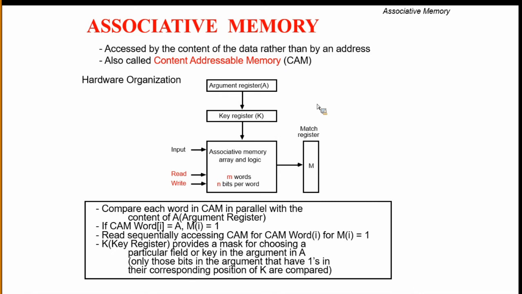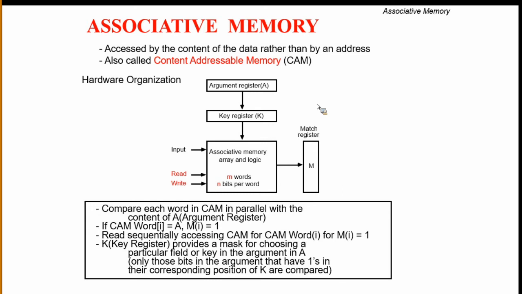What is a key register here? The key register is used for comparison purposes. We know that the computer does not understand alphabets, digits or symbols. The computer understands only 0s and 1s.